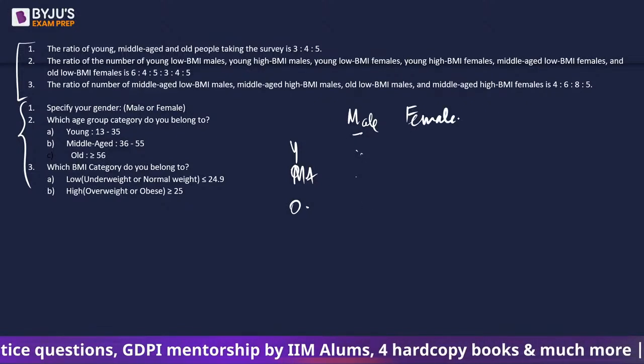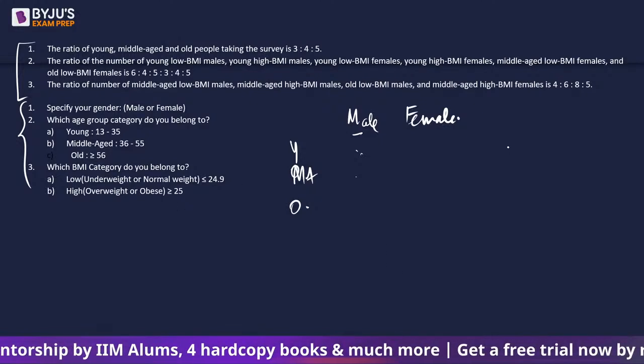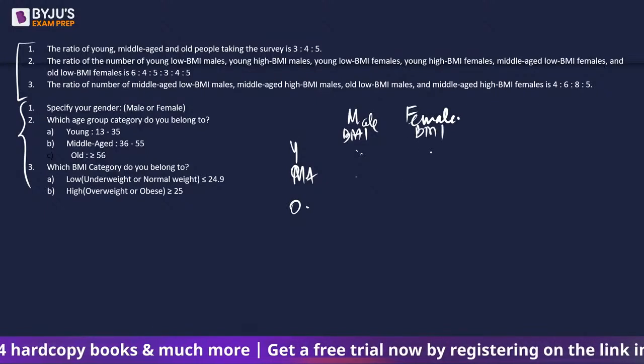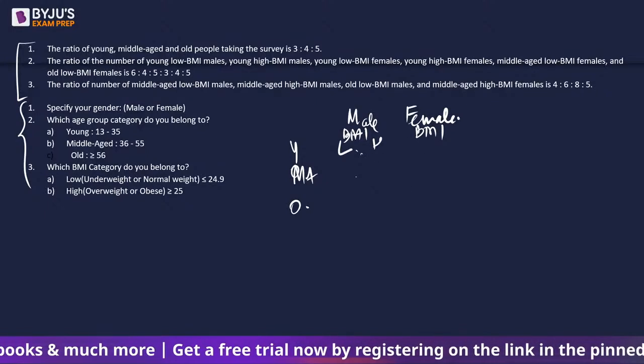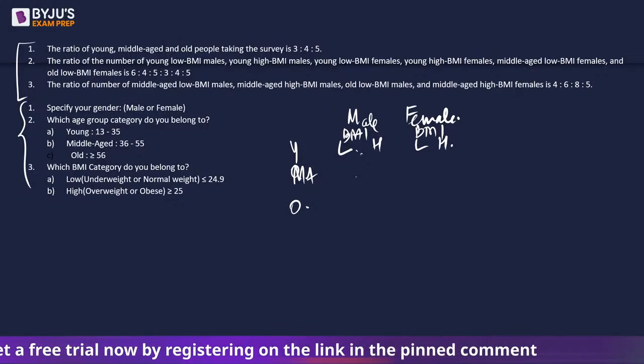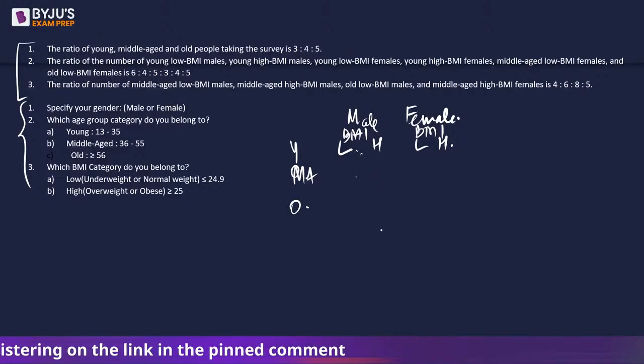Female के अंडर also you will have the 3 categories. Then comes in BMI category. So can I say BMI category can be under male and female both? One would be low and another would be high. Such that total male, low, high, young, low, high, middle-aged, low, high, old, and similarly we will have for female.